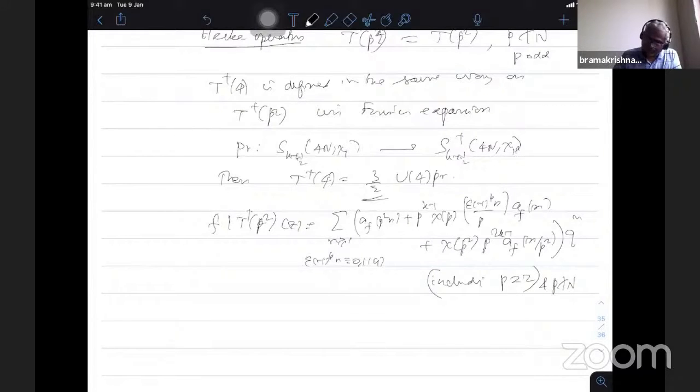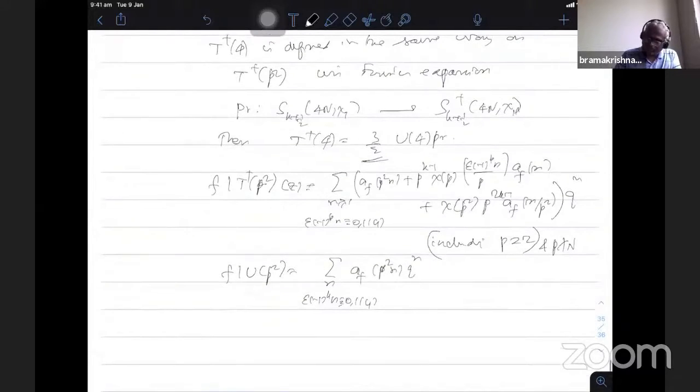As usual, U_{p^2} is the usual U operator in the case of half integral weight. So f | U_{p^2} is the sum over n, with (-1)^k epsilon n congruent to 0 or 1 mod 4, of a_f(p^2 n) q^n. This can also be defined when p divides the level, though it is a Hecke operator there.